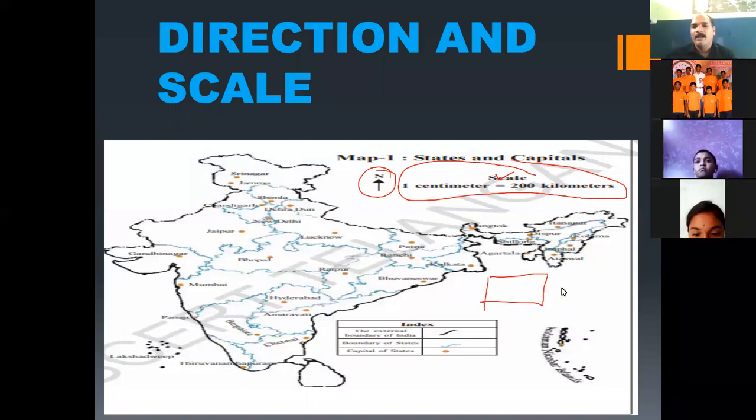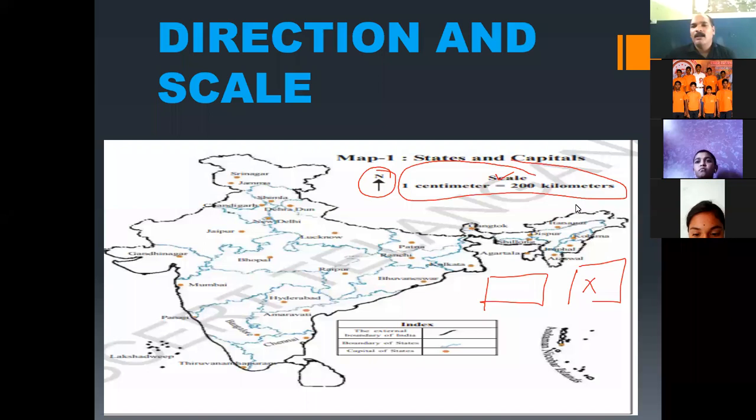Our paper is not sufficient for us to draw because our paper is small in size and the actual distance is very big. So it is not possible to convert the actual distance onto a small piece of paper exactly as it is.